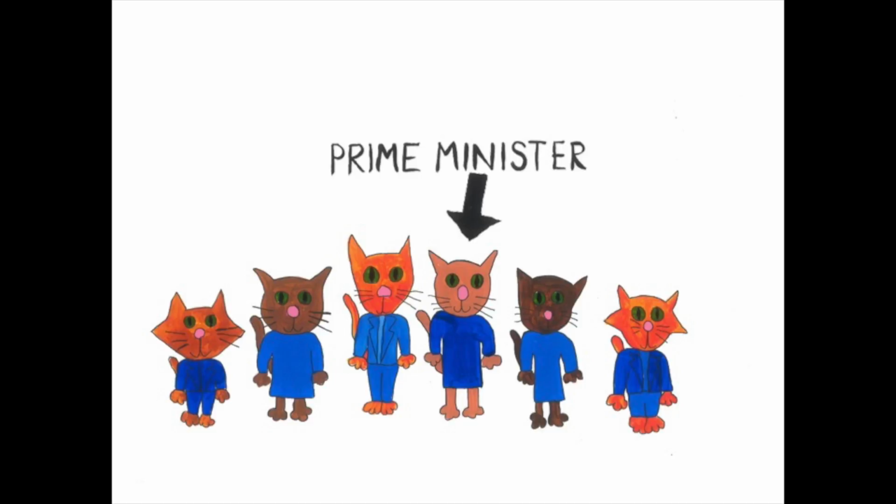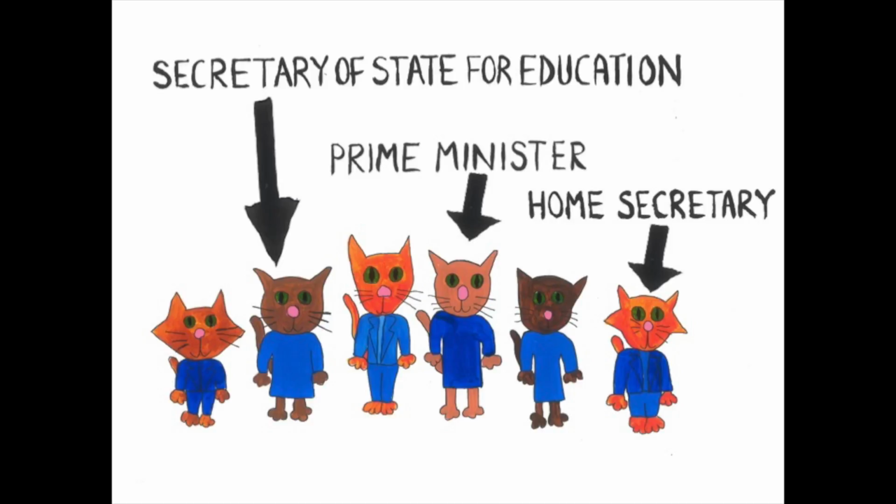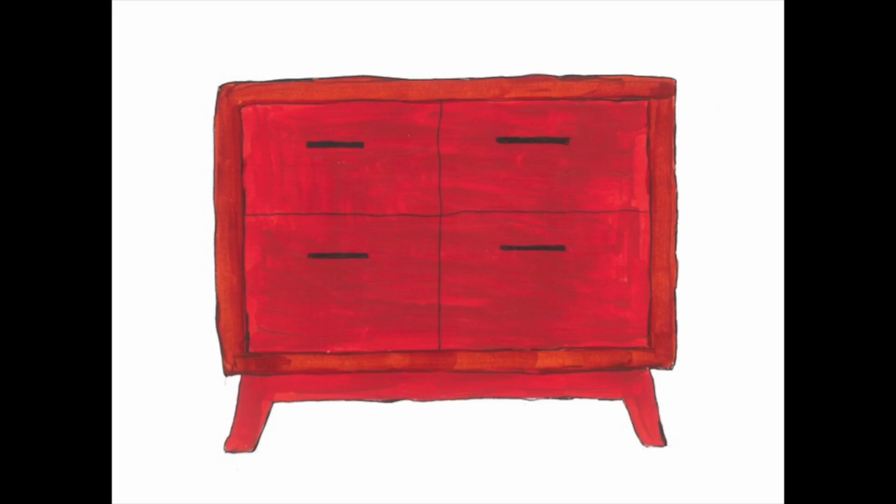She then chooses other Cat Party MPs, who were also elected in their constituencies, to fill different roles in her government, like Home Secretary, Secretary of State for Education, Secretary of State for Health, and Chancellor of the Exchequer. For every government department, the Cat Prime Minister selects a Cat MP to head it up. Together, the Cat Prime Minister, the Chancellor of the Exchequer, who heads the Treasury, and the other department secretaries, along with a few other MPs in special roles, make up the Cabinet.